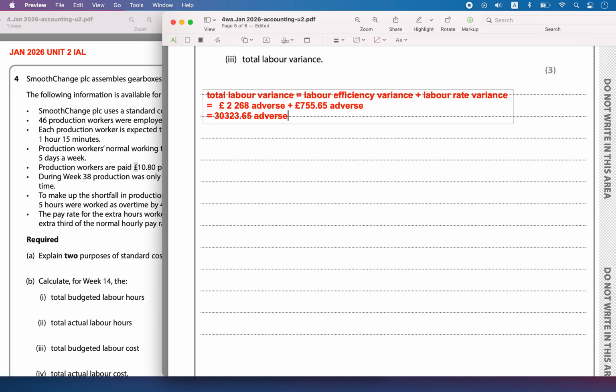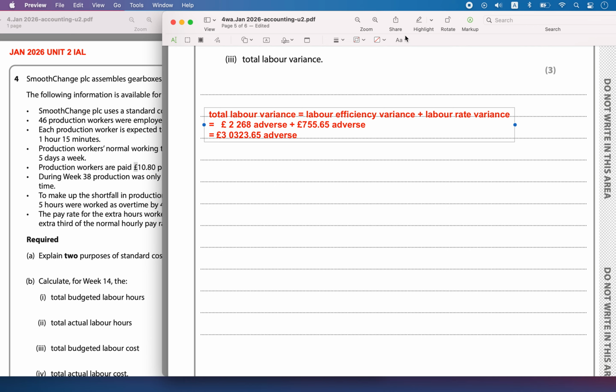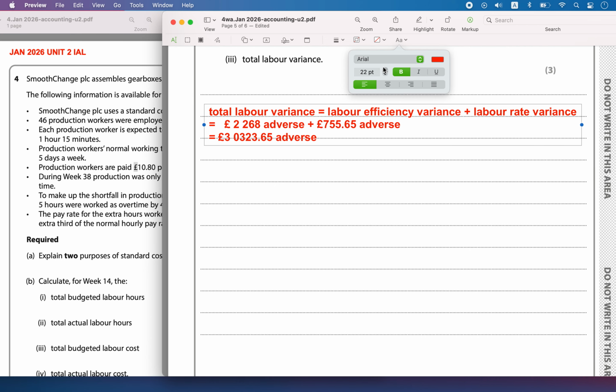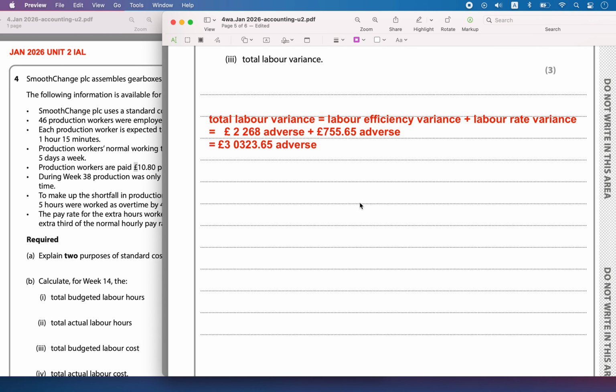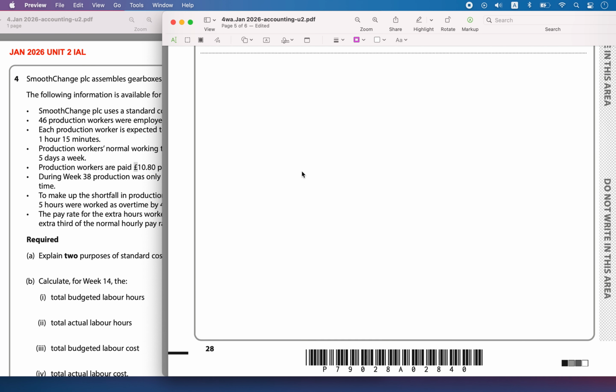Because both are adverse, you have a negative sign, and when you just add up, it is going to be equal to 3023.65 pounds adverse. So this is the total labor variance that has happened. Because both are adverse, you just add up and put this as an adverse variance.